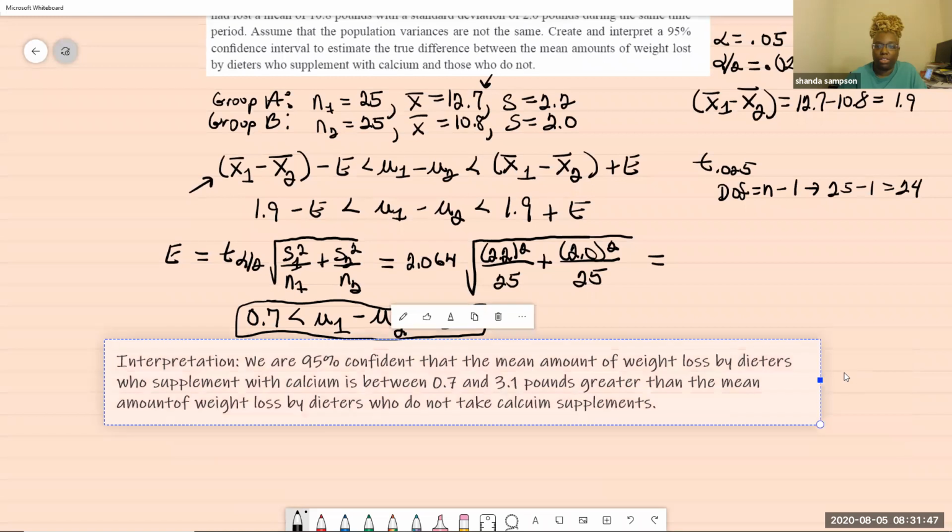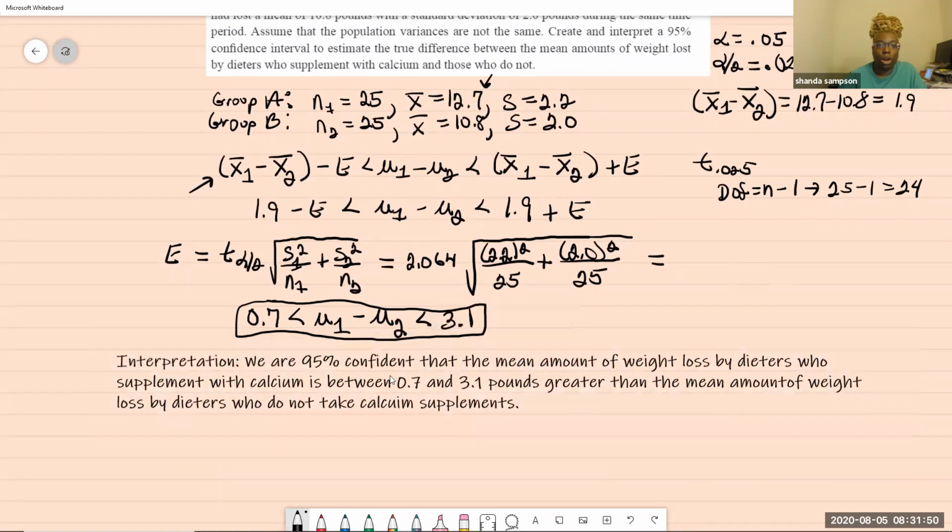So your interpretation is that you are 95% confident that the mean amount of weight loss, because it says create and interpret a 95% confidence interval to estimate the true difference between the mean amount of weight loss by the dieters who supplement with calcium and those who do not. So you're really just copying up there. The mean amount of weight loss by dieters who supplement with calcium is between 0.7 and 3.1 pounds greater, because that's positive. It would be less if it was negative, greater than the mean amount of weight loss by dieters who do not take the calcium supplement.